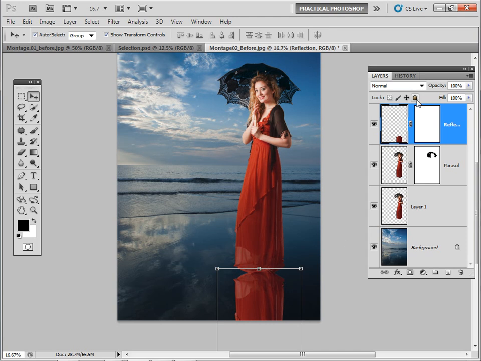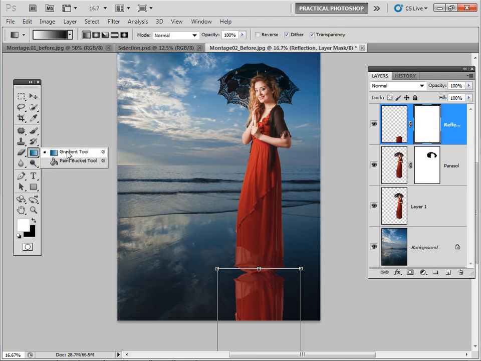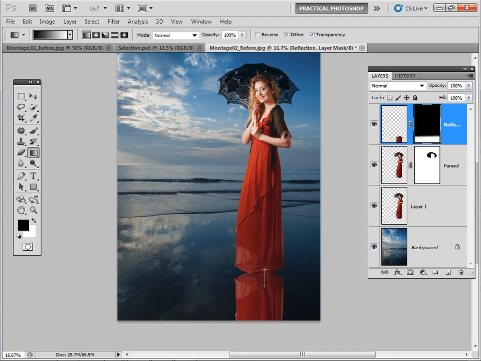Okay, so that's looking good. Let's go and make sure our layer mask is now highlighted, and let's select the gradient tool and black brush, and let's just mark out, oops, wrong way. You can see what I'm doing here is just adding a gradient, and you can see that best illustrated on the layer mask over here, and that's just helping to create that reflection there. So you can see you can just try a couple of different ways, and you get different effects.